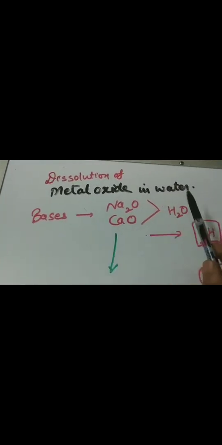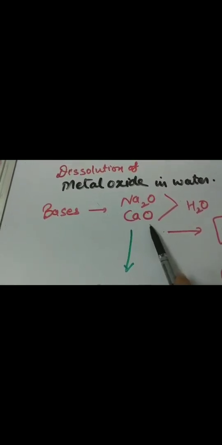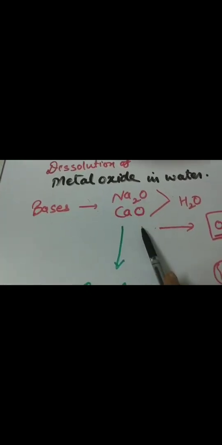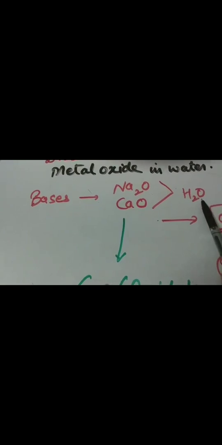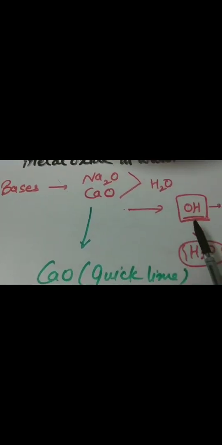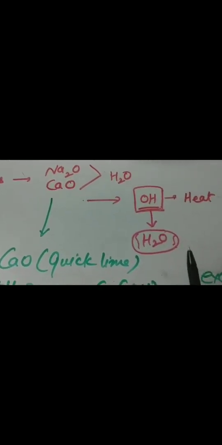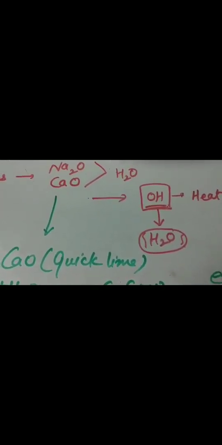Dissolution of metal oxide in water. Sodium and calcium, we know, are highly active metals; sodium oxide and calcium oxide are bases, because we are discussing metal oxides. When sodium oxide and calcium oxide react with water, they form hydroxides. And when they form hydroxides, they evolve a large amount of heat. That's why we consider these reactions also examples of exothermic reactions.